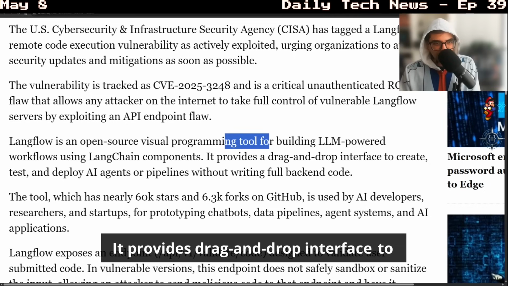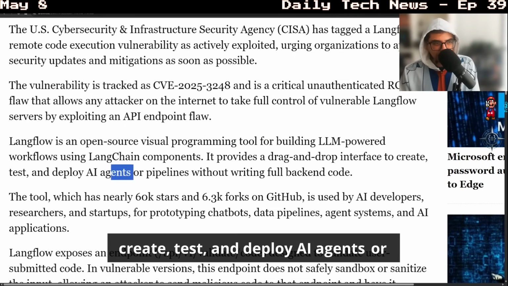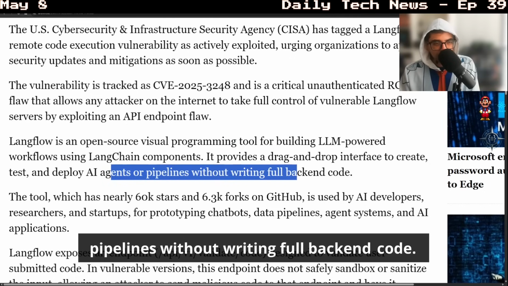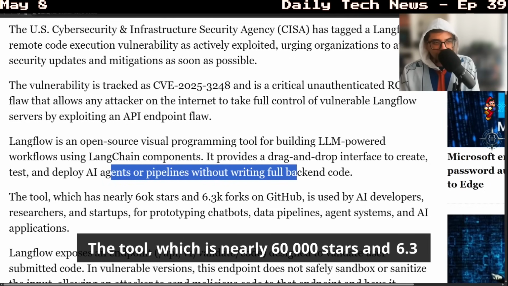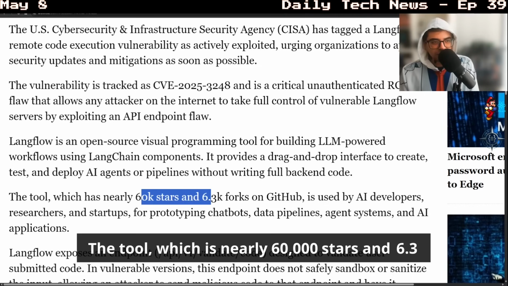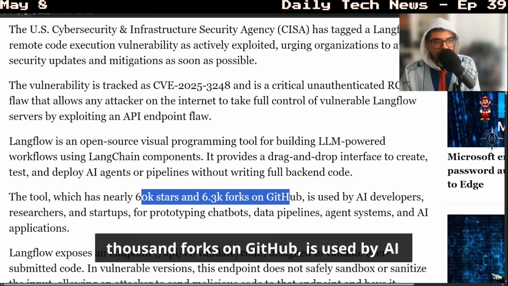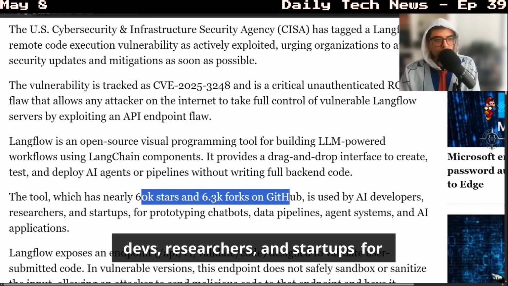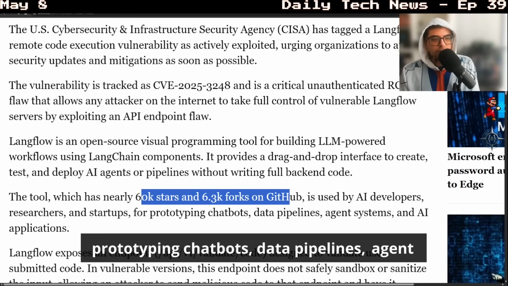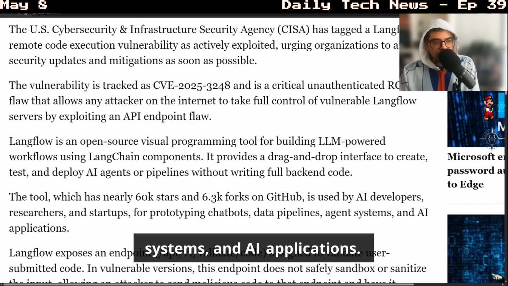It provides a drag and drop interface to create, test, and deploy AI agents or pipelines without writing full backend code. The tool, which has nearly 60,000 stars and 6.3 thousand forks on GitHub, is used by AI devs, researchers, and startups for prototyping chatbots, data pipelines, agent systems, and AI applications.